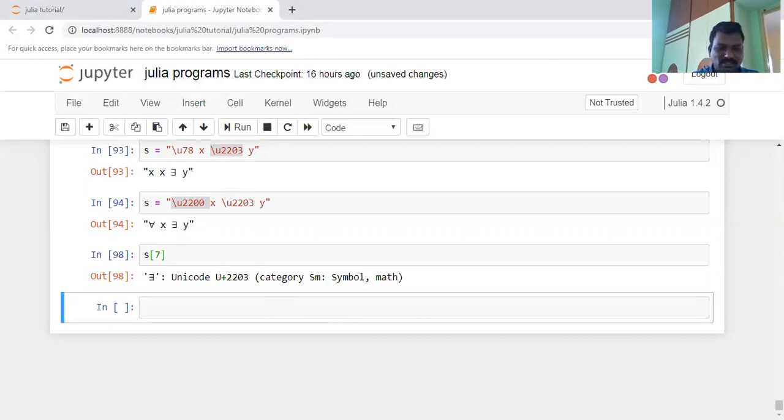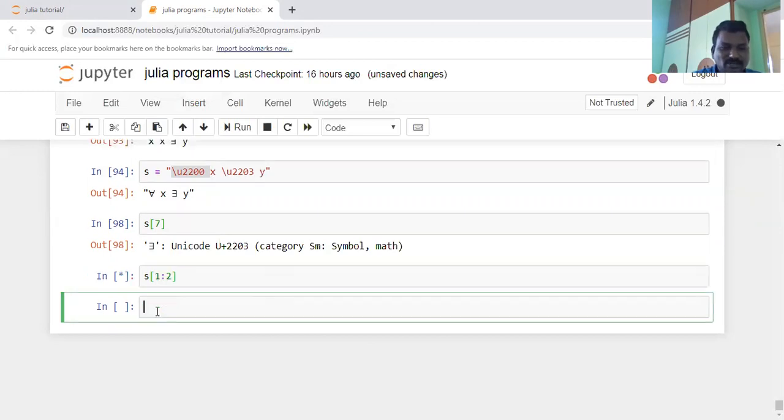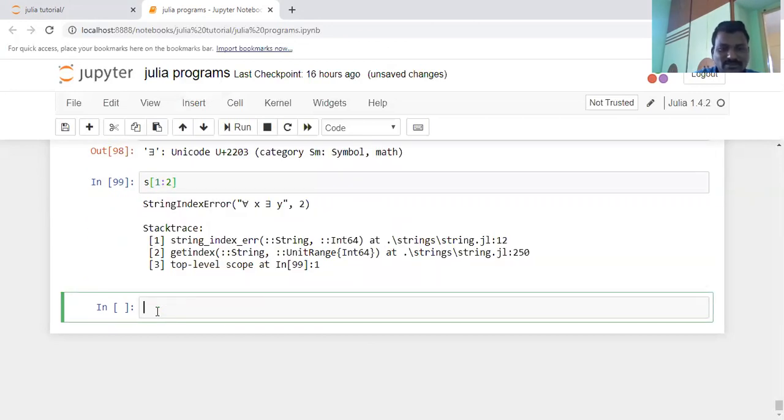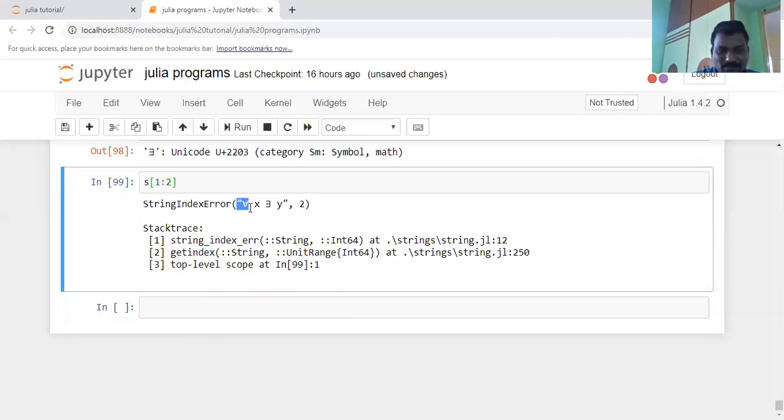I want to get the range values in this case. What are the range values here? 0 to 2. That gives some error here. Why? Because it's a person. This value here is a universal, there exists for all. There exists symbol here.